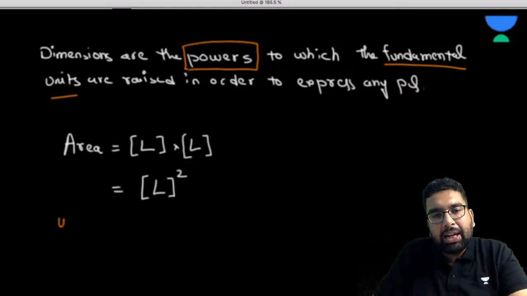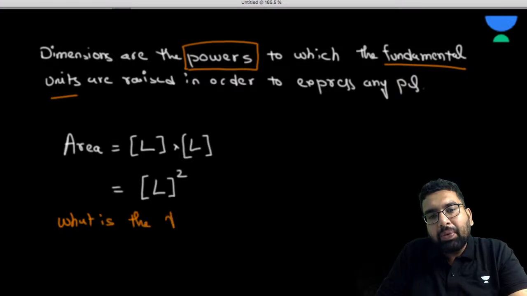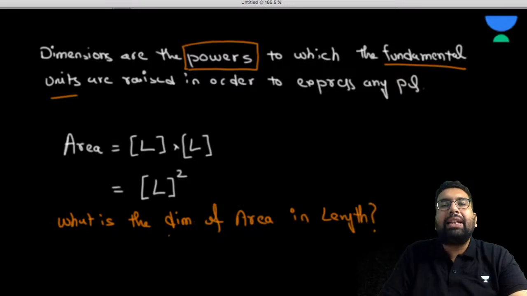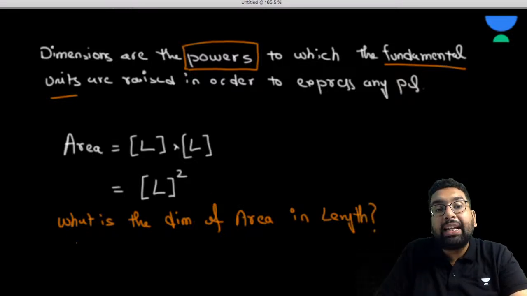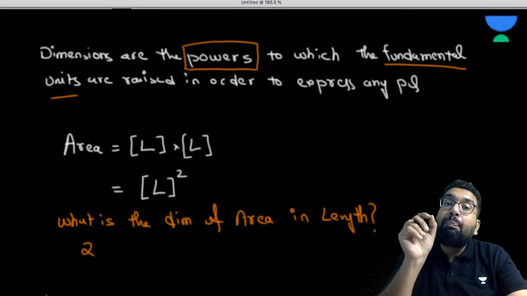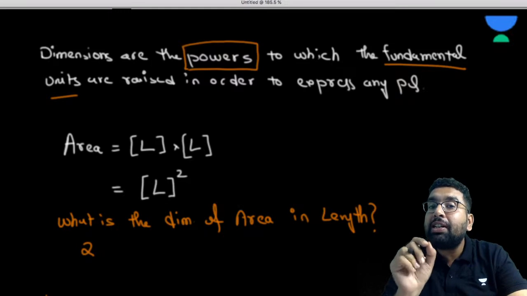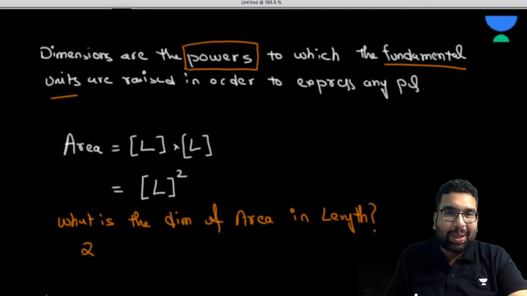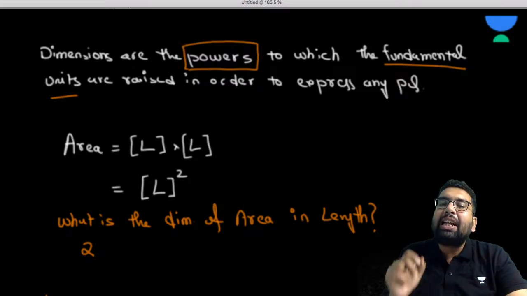The question shall be, what is the dimension of area in length? So the dimension of area in length is 2. Okay, because dimensions are the powers to which the fundamental units are raised to express any physical quantity. So for area, the dimension of area in length is 2.